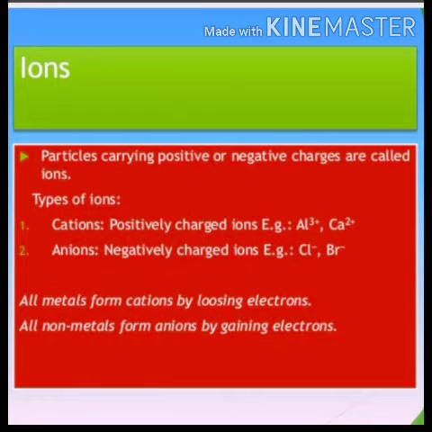Ions are the particles which carry positive or negative charge on them. Ions have two types, cations and anions. The positively charged particles are called cations. For example, aluminium forms Al3+, calcium forms Ca2+. Anions are the negatively charged ions. For example, chlorine forms Cl-, bromine forms Br-. All metals form cations by the loss of electrons, whereas non-metals form anions by the gain of electrons.